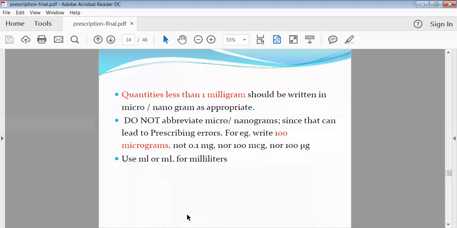Again, another thing is that while writing the short forms like mg or g, the physician must write the full form, that is milligram, milliliter or kilogram. Then mistakes will not happen or can be avoided.